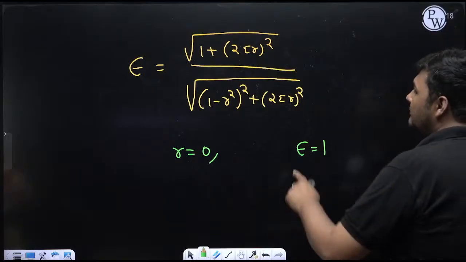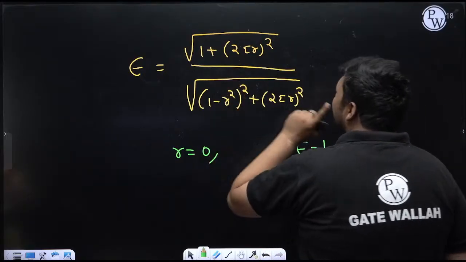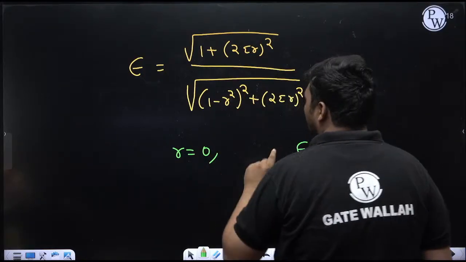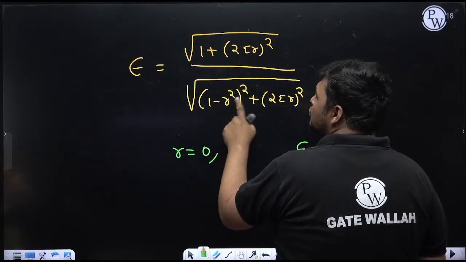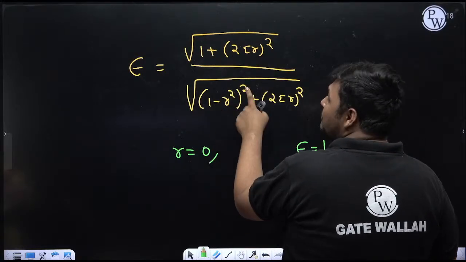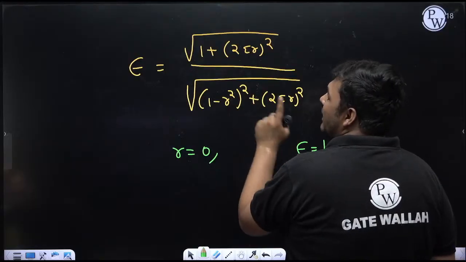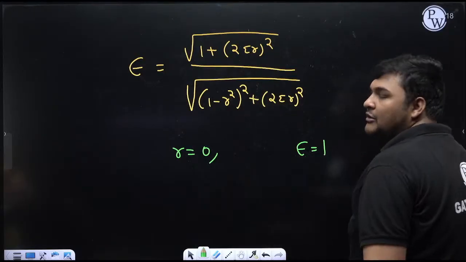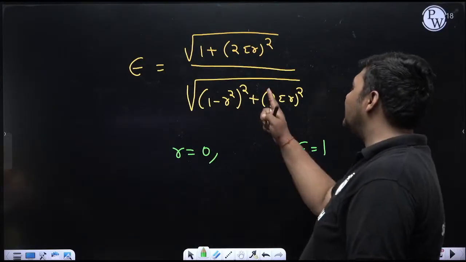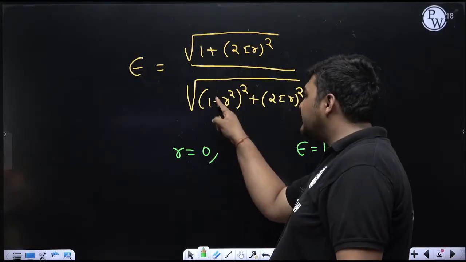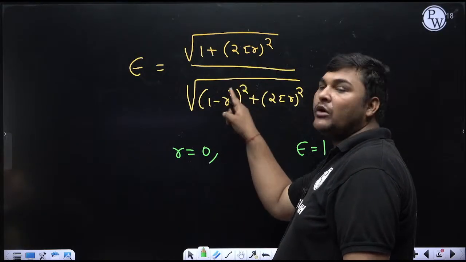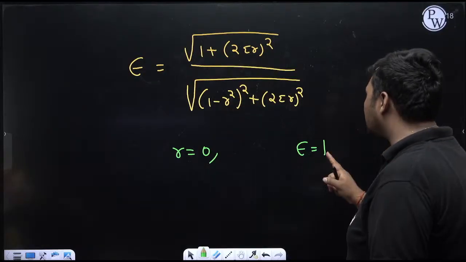Second, the above and below terms will be the same when R is equal to root 2. Because if we put R equal to root 2, the square is 2, and 1 minus 2 is minus 1. But the square of minus is plus, so it will be 1 square, and 1 square is nothing but 1. So if you put R equal to root 2, in that case also it is coming equal to 1. And if this term is equal to 1, it means again the above and below terms are the same, so again epsilon will come equal to 1.